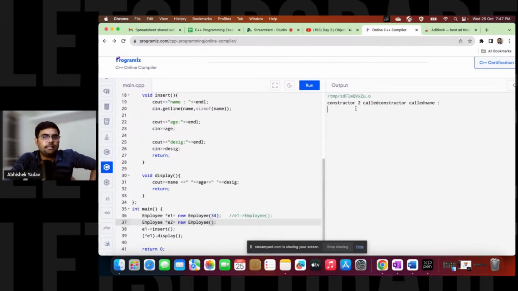You can see, guys, first the parameterized constructor is getting called, and after that, the default constructor is getting called, right? Yes or no? First the parameterized constructor is getting called, and after that, the default constructor is getting called. That is clear.